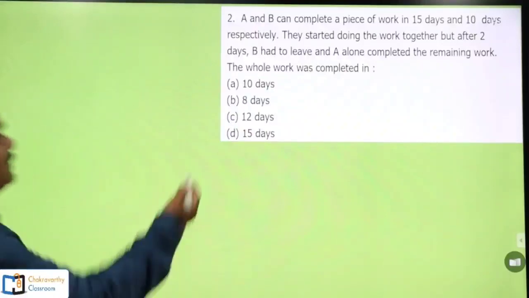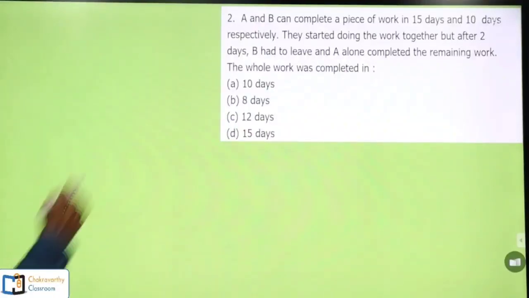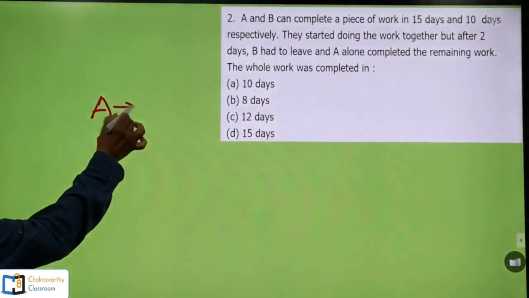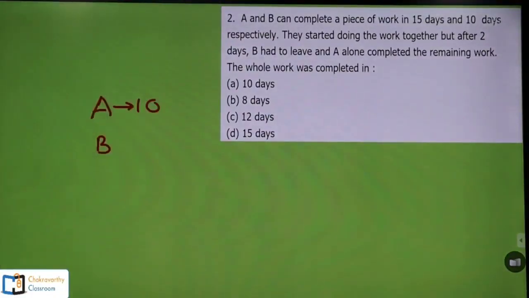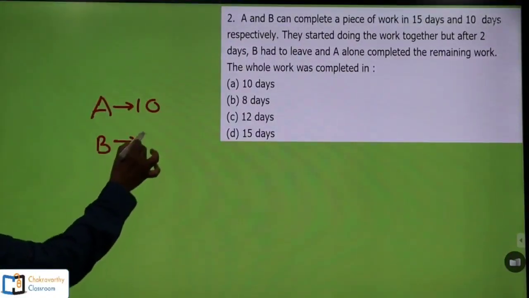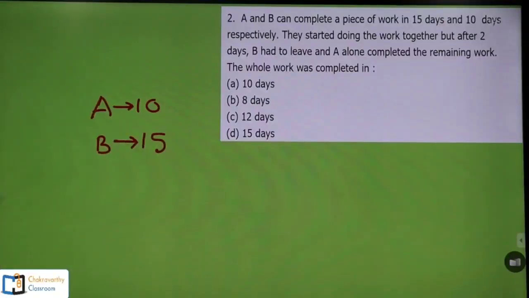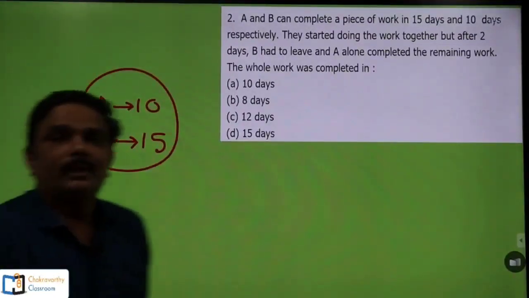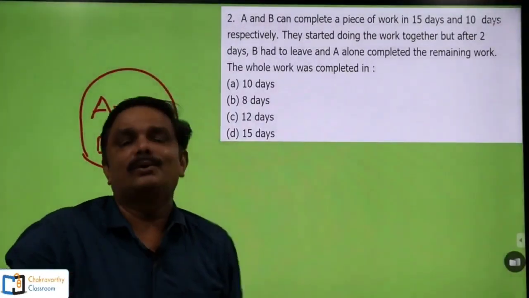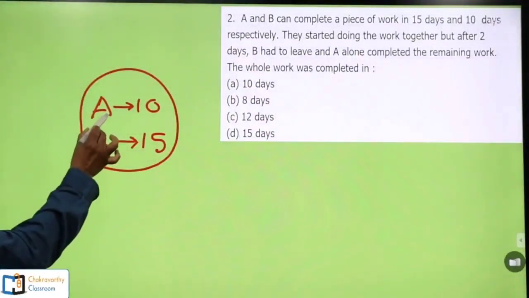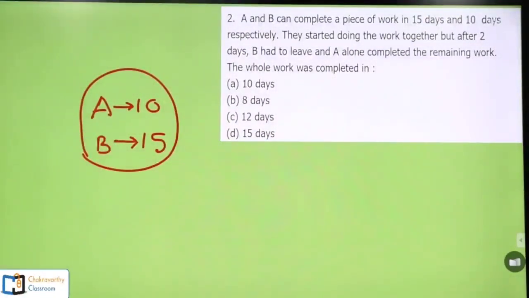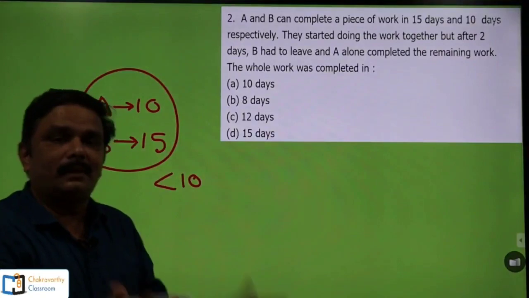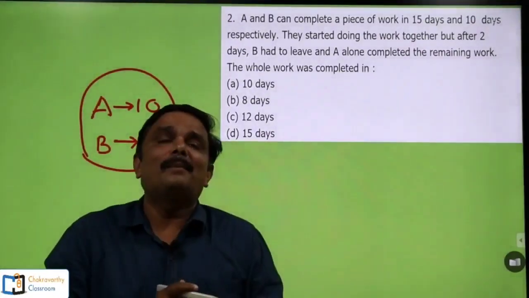Let's take a small introduction. Suppose two persons are there, A and B. A can do a piece of work or complete work in, let us say, 10 days, and B can do the same work in 15 days. The simple question is, in how many days can A and B together complete the work? With simple logic, we can say that when A and B both are doing the work together, the work should be done in less than 10 days. Yes or no? It's a basic point, because the two persons' efficiency has been clubbed now.